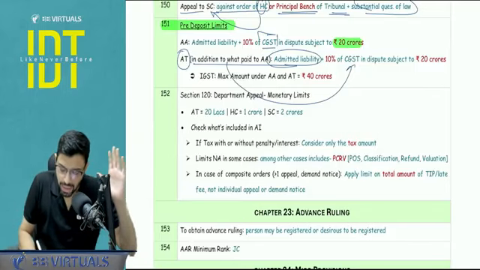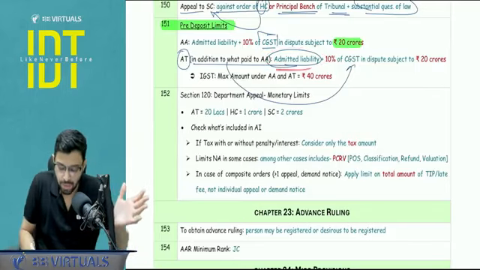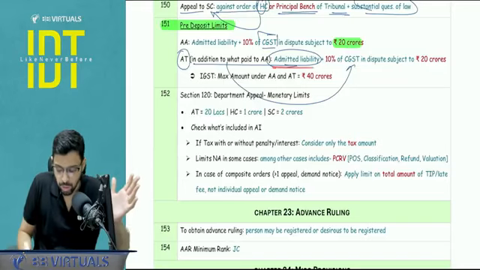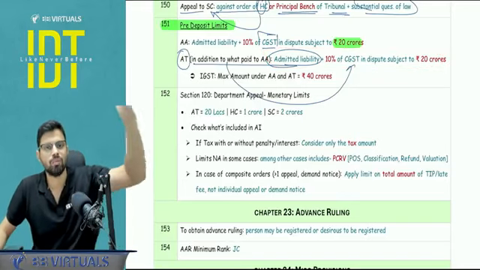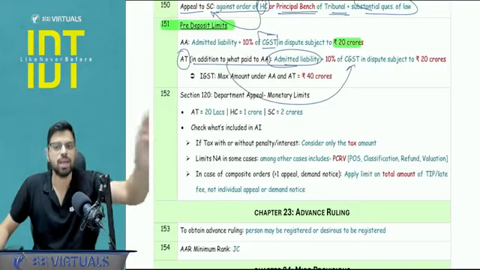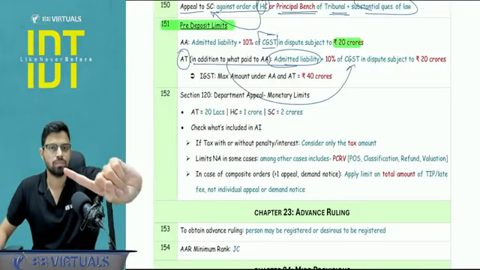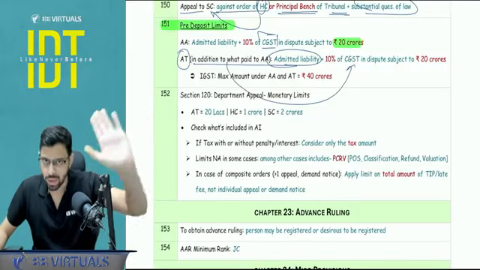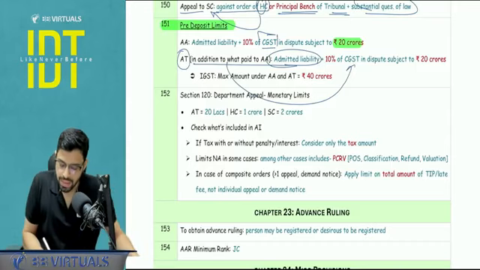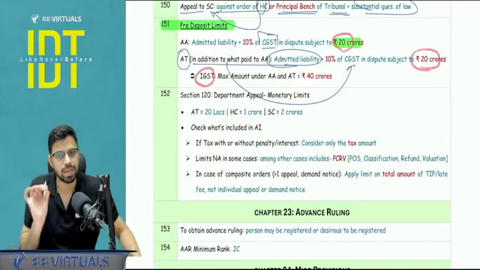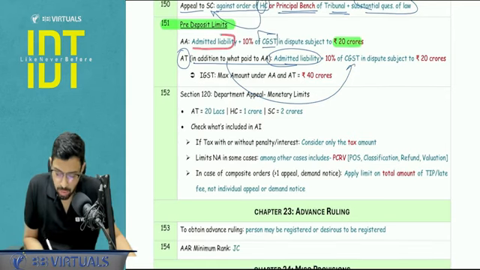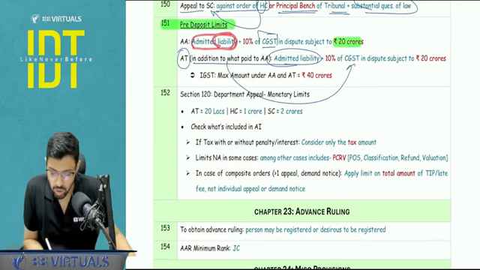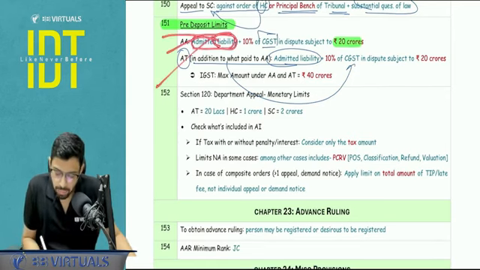But in the paper, please write it again. People ask, sir, why will I deposit admitted liability again? You have to write it like this in the paper: admitted liability plus 10% of the GST in dispute, again in addition, subject to another 20 CR. Clear? Now the limits are very easy to learn. For IGST, this 20 CR will be 40 CR. Another mistake area: self-admitted, when I'm using the word liability, this includes tax, interest, penalty. But here I'm only using the word tax.